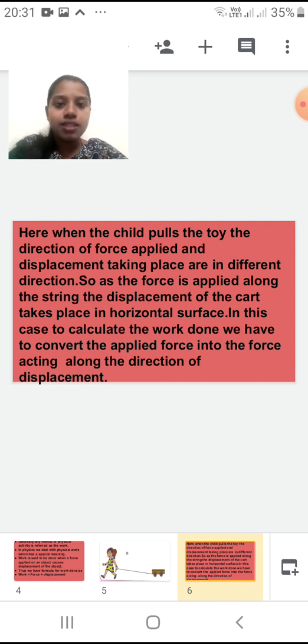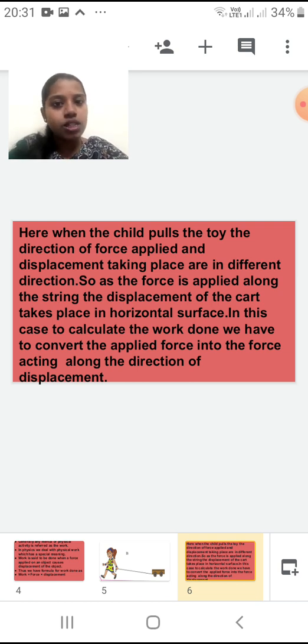In this case, to calculate the work done, we have to convert the applied force into the force acting along the direction of the displacement.